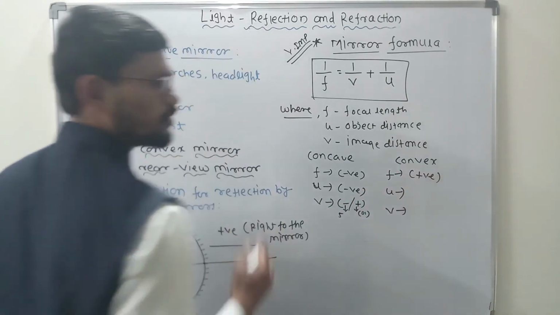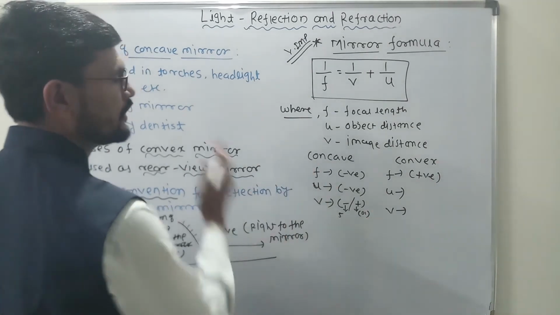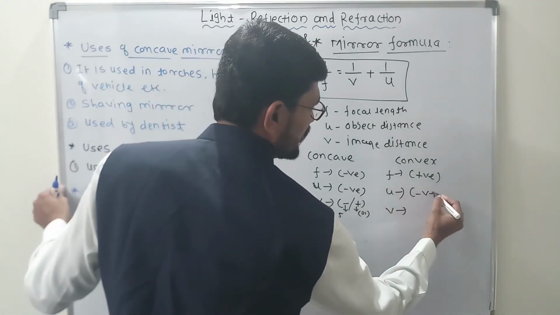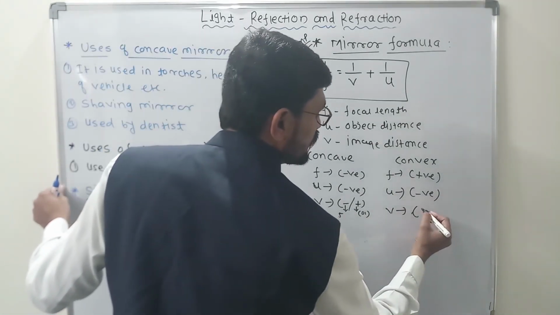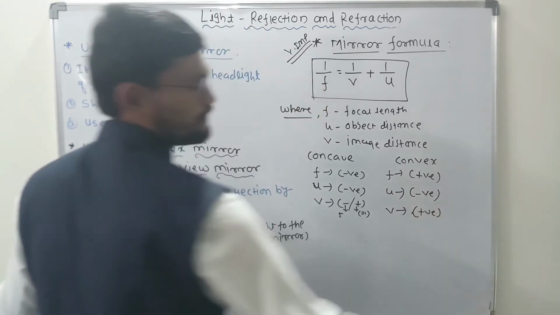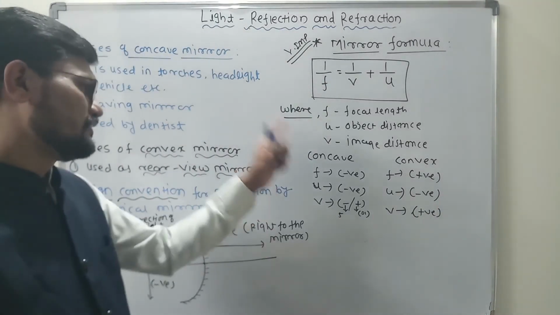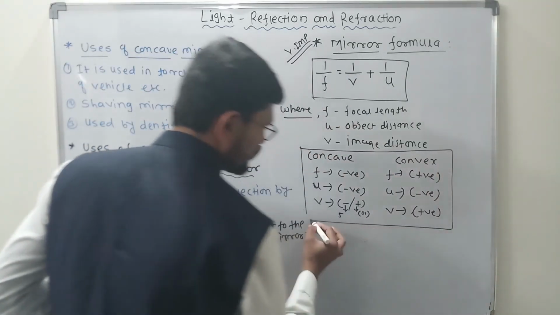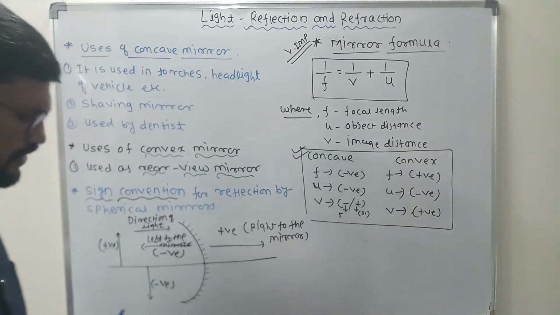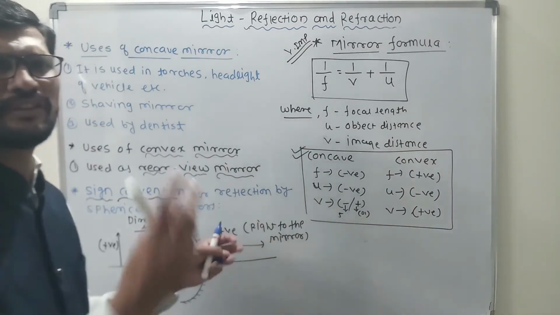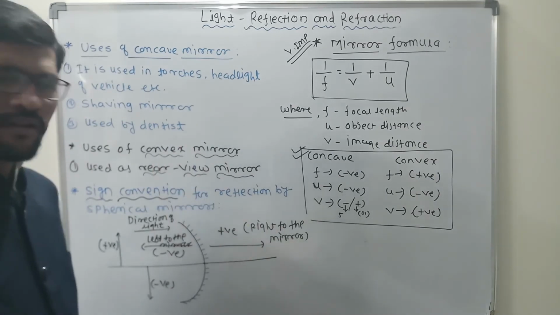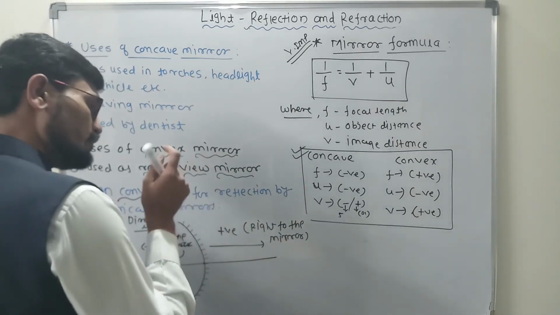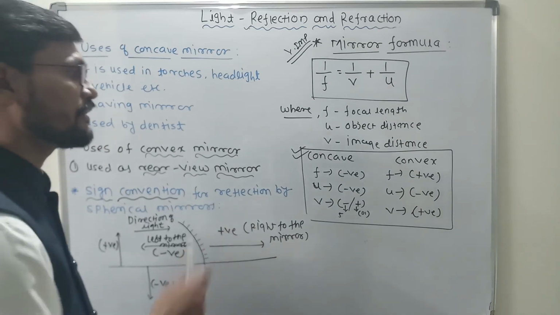Similarly for convex, f is what, beta? Positive, because अगर convex की अगर आप डायग्राम याद करोगे तो फोकस कहाँ होगा? Behind. तो अगर हम इधर हम डिस्टेंस मेजर करें तो क्या होगा? पॉजिटिव होगा. And here object distance is negative, and v is what? Come on. In both the cases, beta, positive. Because the image forms behind the mirror. This is a little bit what we should understand, because this is very important to understand. It helps us a little while solving the numericals. Okay, you will understand later on. Clear? So whenever an example is given, you must write down the given data with values. That will become very easy for us.